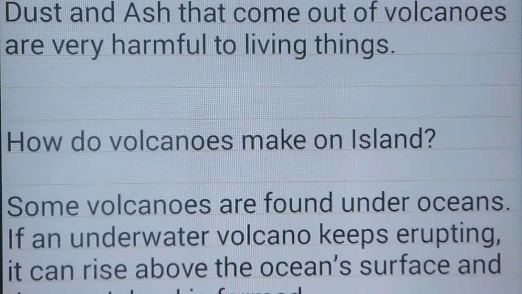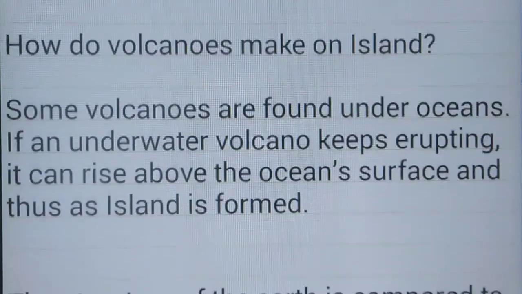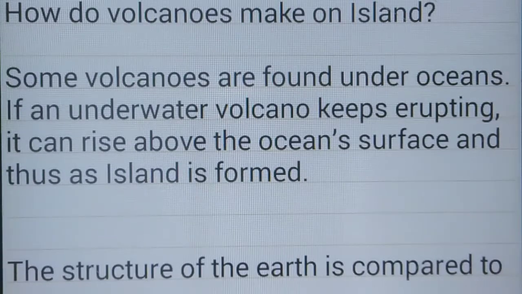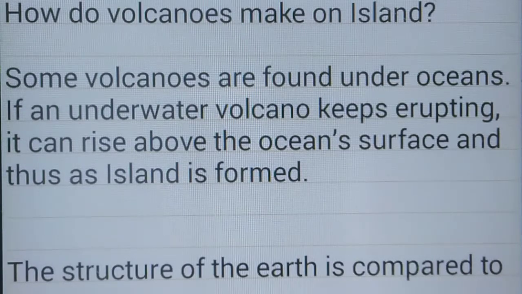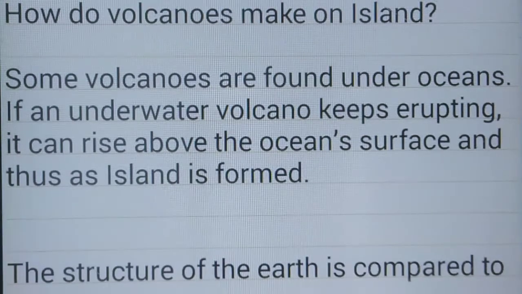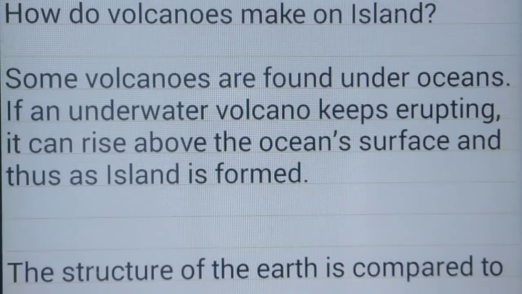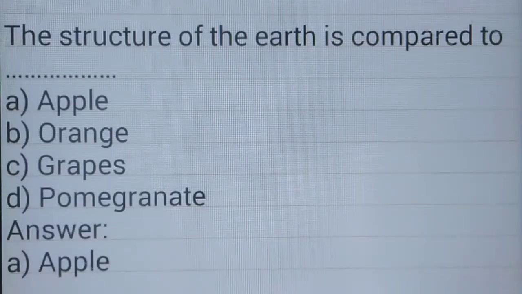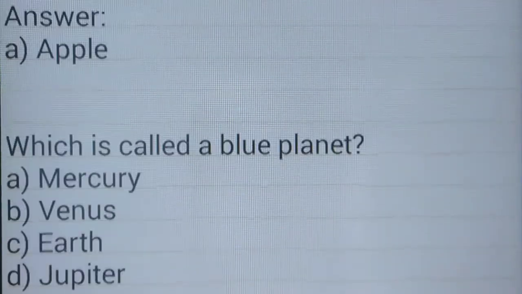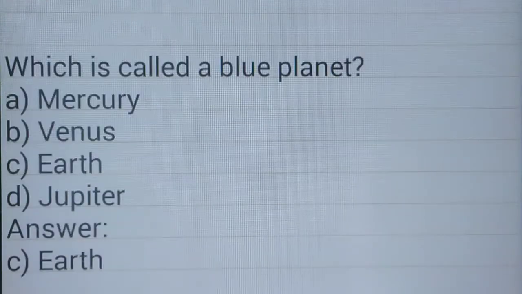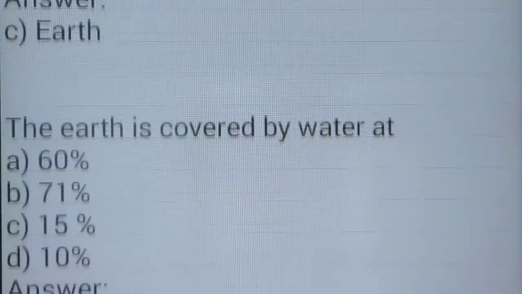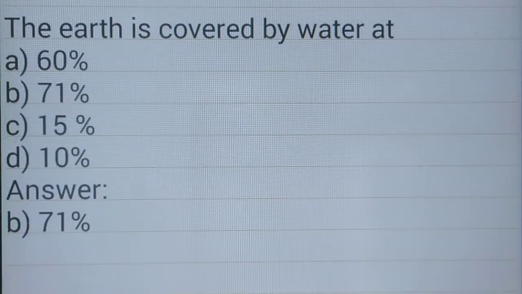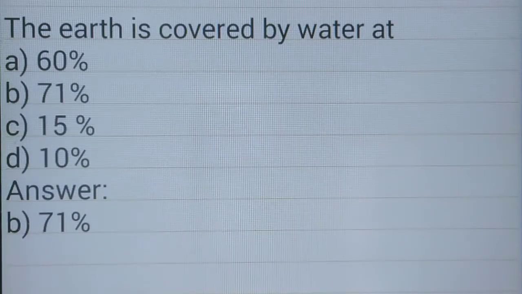How do volcanoes make an island? Some volcanoes are found under oceans. If an underwater volcano keeps erupting, it can rise above the earth's surface and thus an island is formed. The structure of the earth is compared to an apple. Earth is called a blue planet. The earth is covered by water at 71%.